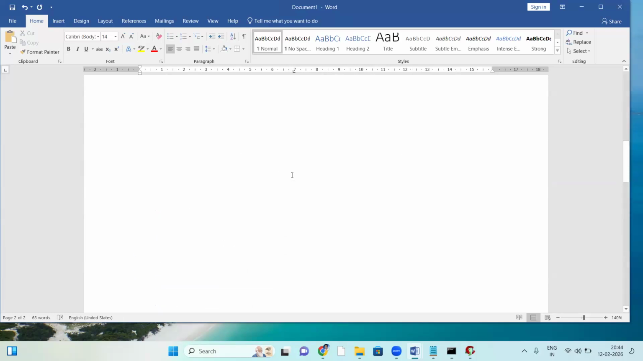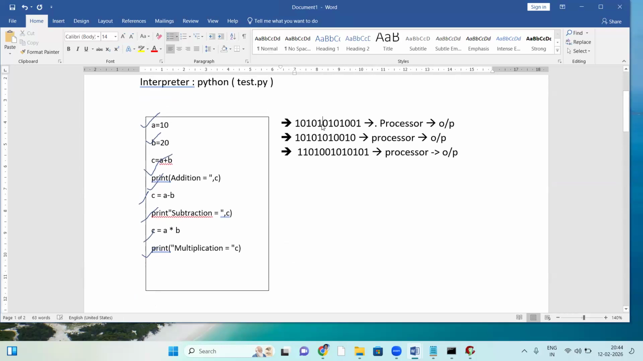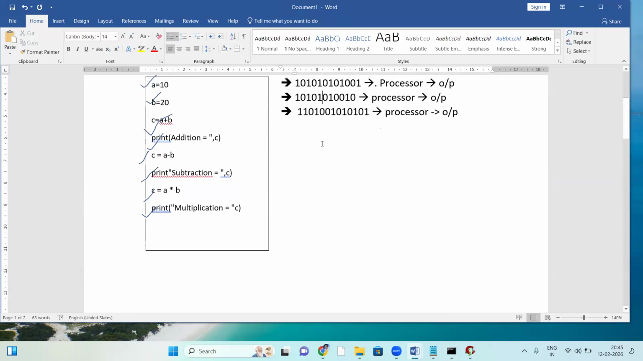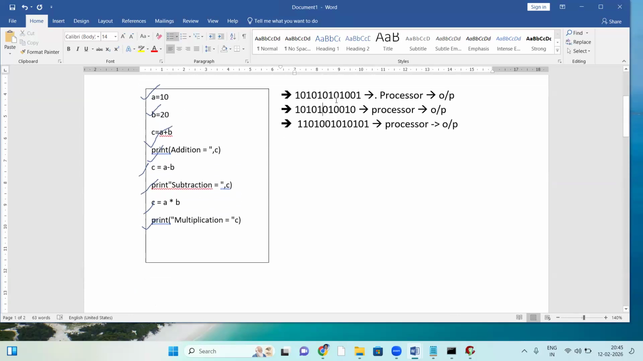See, previously in the interpreter, the first line is converted and immediately executed. The second line is converted, giving output. The next line is converted, giving output, but not storing anywhere. This binary format will not be stored anywhere. That is the case of the interpreter.